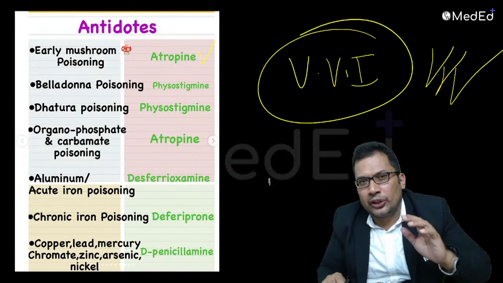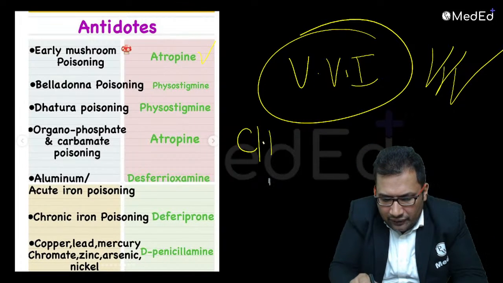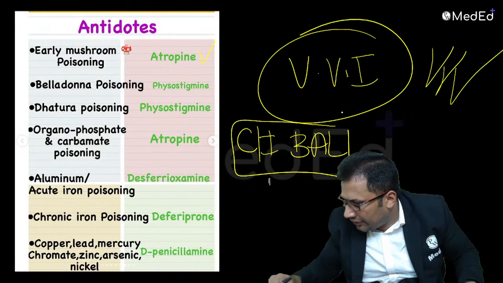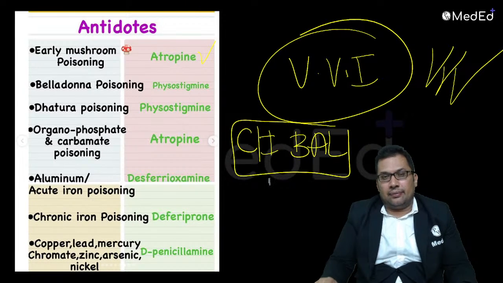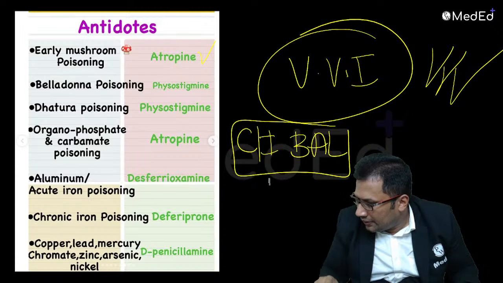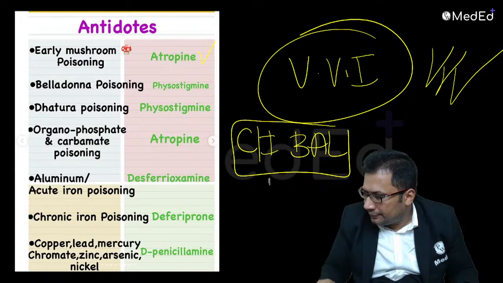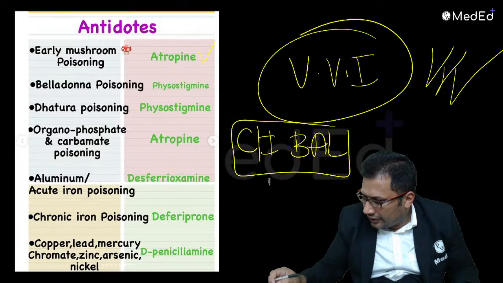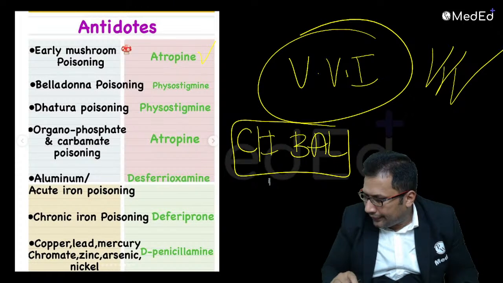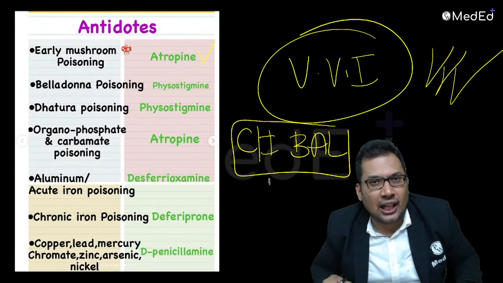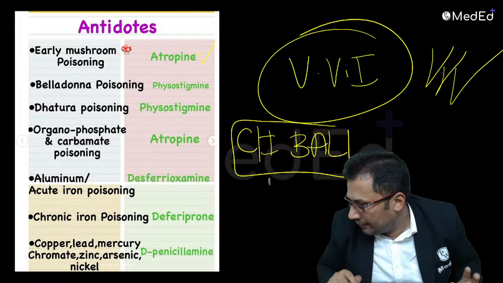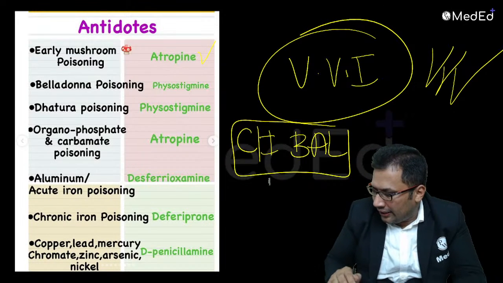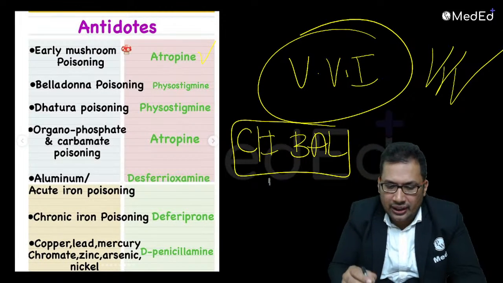Now let me ask you one more question about antidotes. What is the contraindication for BAL? British anti-Lewisite. Let's see who is going to answer. Contraindication of BAL. Yes, come on. BAL, British anti-Lewisite, dimercaprol. What are the four contraindications? Anyone? Very good. Good answer. Sahil Thakur said. Vivek also said. Sakshi also said. Very good.